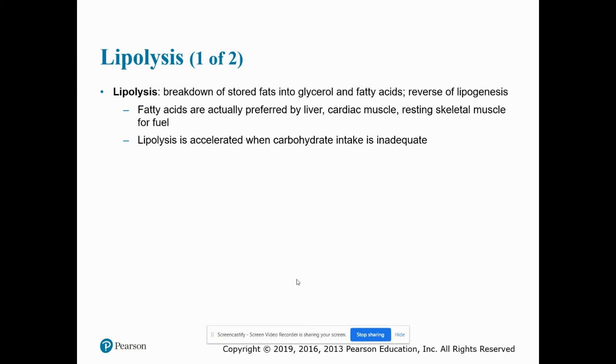Lipolysis is the breakdown of stored fats into glycerol and fatty acids, the reverse of lipogenesis. Fatty acids are actually preferred by the liver, cardiac muscle, and resting skeletal muscle for fuel. And remember that the brain will continue to use glucose. So the brain wants glucose, whereas the liver, cardiac muscle, and resting skeletal muscle actually prefer fatty acids. Lipolysis is accelerated when carbohydrate intake is inadequate.